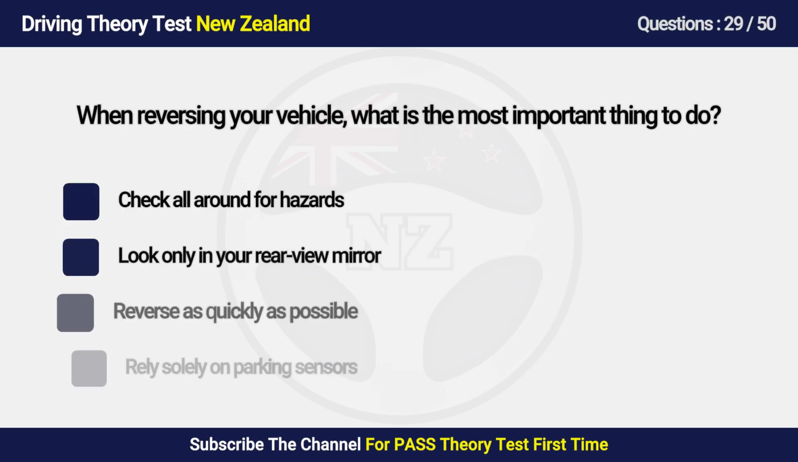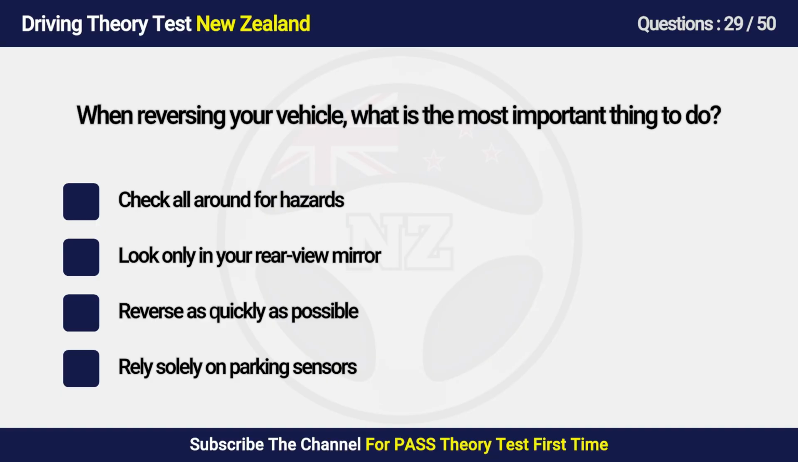Question 29. When reversing your vehicle, what is the most important thing to do? A. Check all around for hazards. B. Look only in your mirror. C. Reverse as quickly as possible. D. Rely solely on parking sensors.